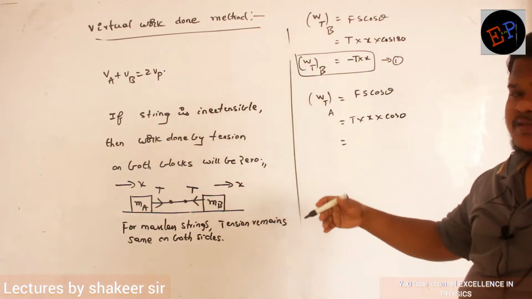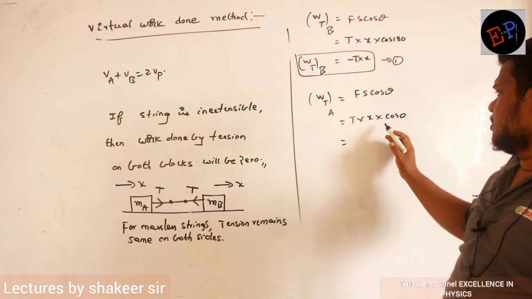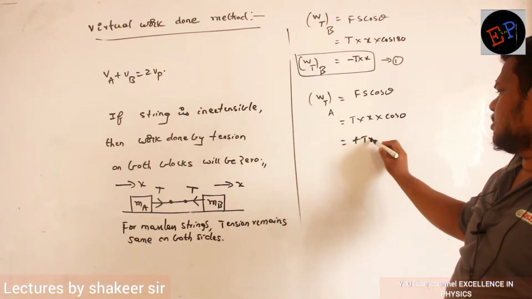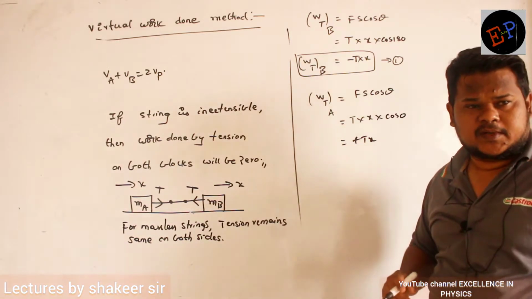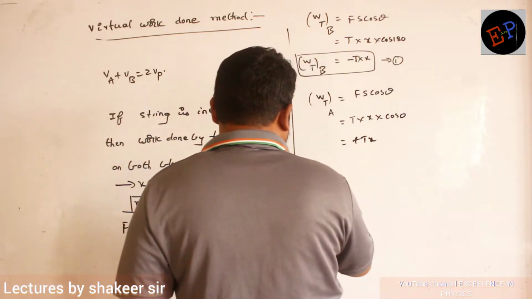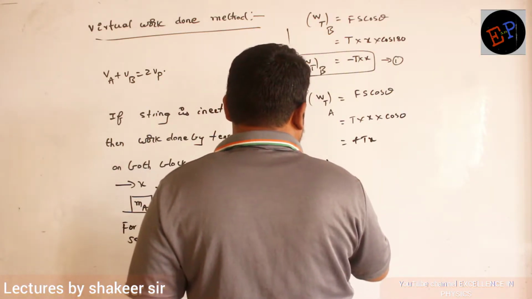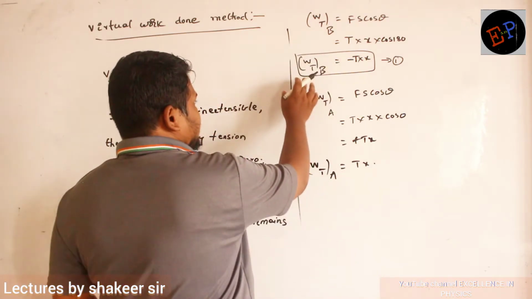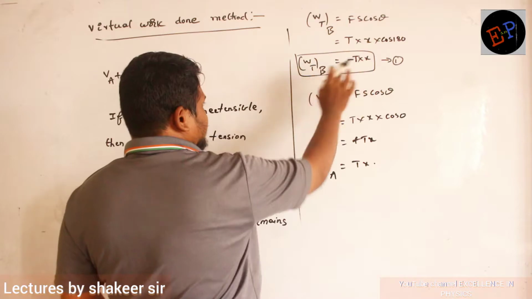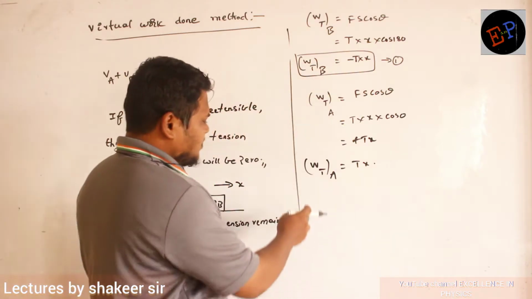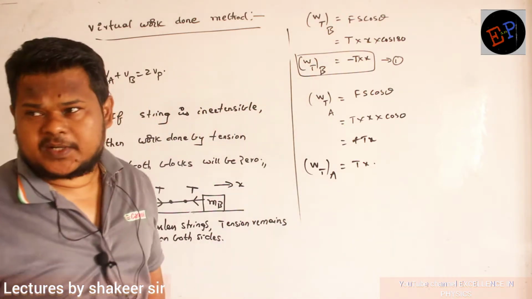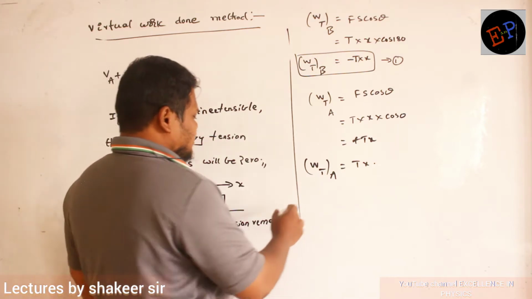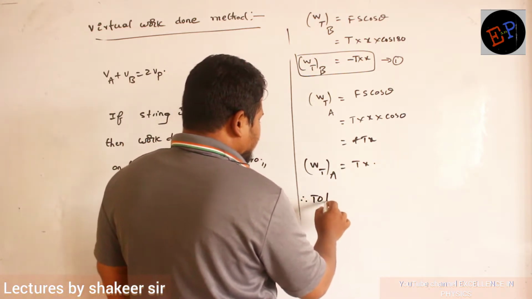Work done by the same tension on block A is how much? Plus T into x, because cos 0 value is 1. So the work done by tension on block A is plus T into x. Clear? Now if you see here, work done by tension on block B is minus T into x, but work done by the same tension on block A is plus T into x. Clear now? So therefore, what is the total work done by tension?